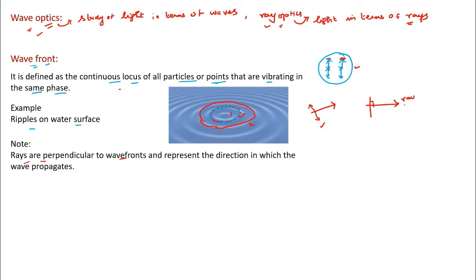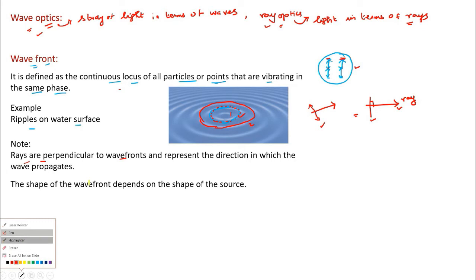Generally we don't put any arrows for the ray. An arrow would indicate the direction in which the light travels. So we simply draw like this. This is a wavefront, this is a ray. So rays are perpendicular to wavefronts and represent the direction in which the wave propagates. That is about the link between a ray and a wavefront. Using this, you can construct the wavefront diagram given the ray diagram. Is it clear?